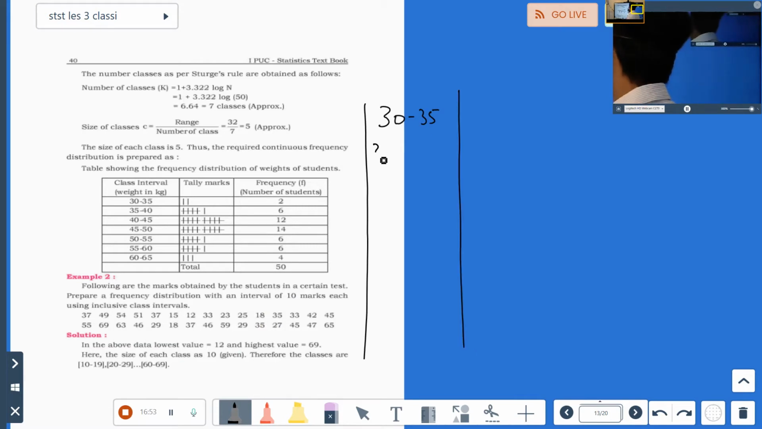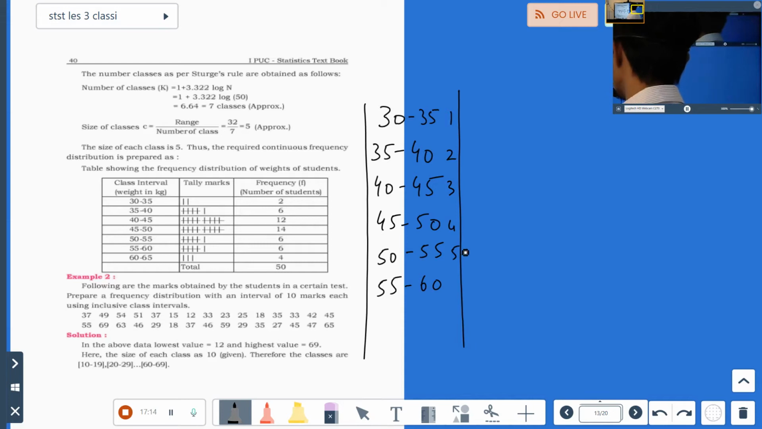Okay, the next will be 35 to 40, 40 to 45, 45 to 50, then 50 to 55, then 55 to 60. How many are over? 1, 2, 3, 4, 5, 6. I need one more class. 60 to 65. And that is how much? 7. This is a general principle.